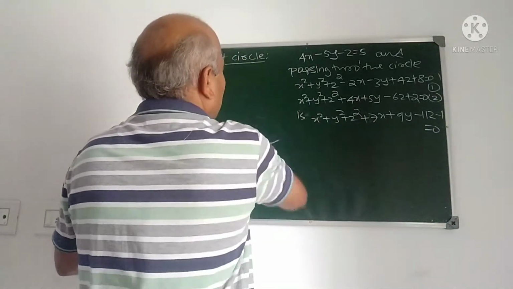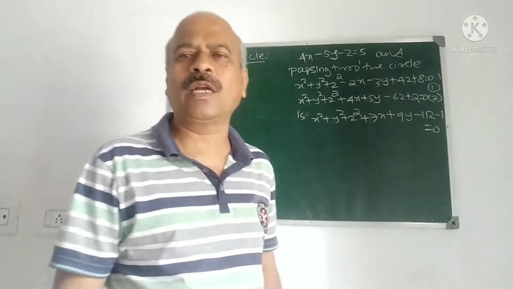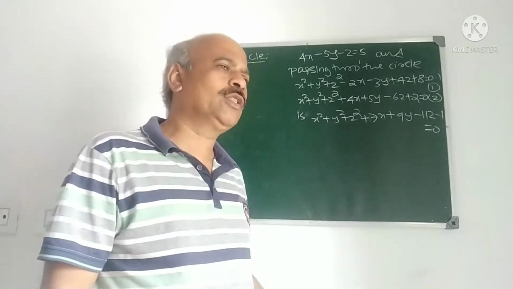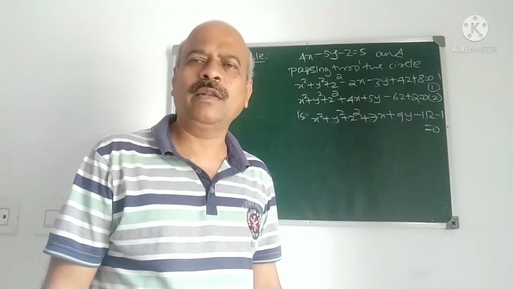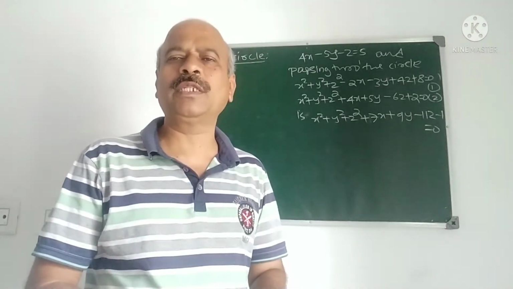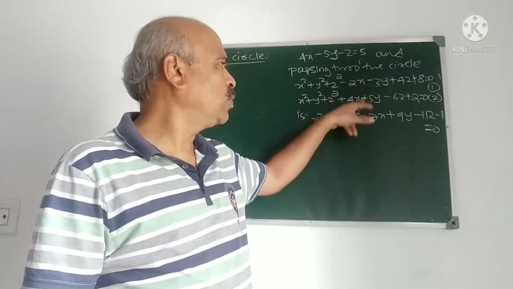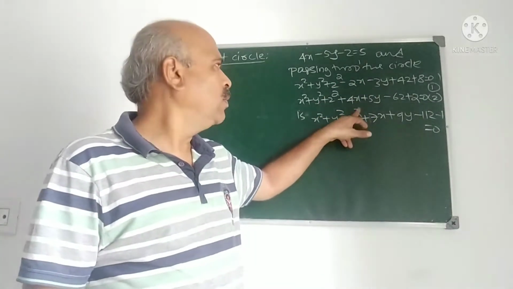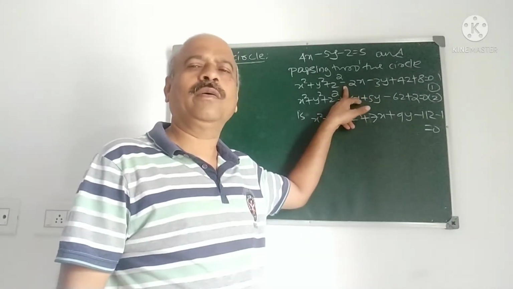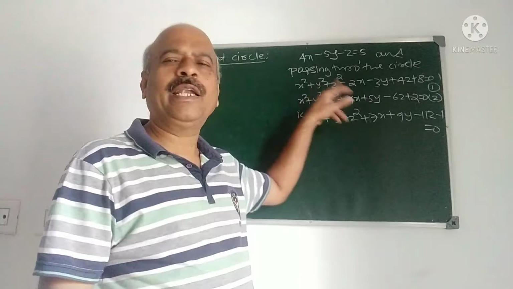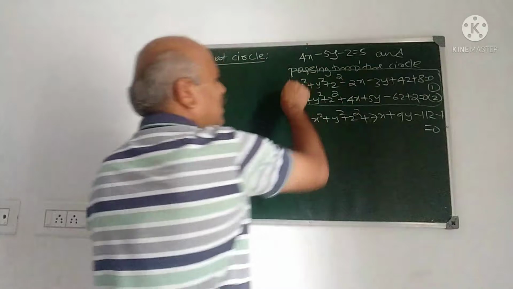Now one more important thing is, since the intersection of the sphere and a plane is a circle, the equation of the sphere and the plane taken together always represent a circle. Now the intersection of two spheres is also a circle. Now how do you find the equation of the circle? Sphere and plane taken together represent a circle. Intersection of two spheres is also a circle.